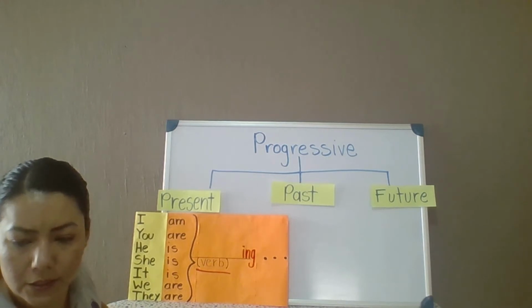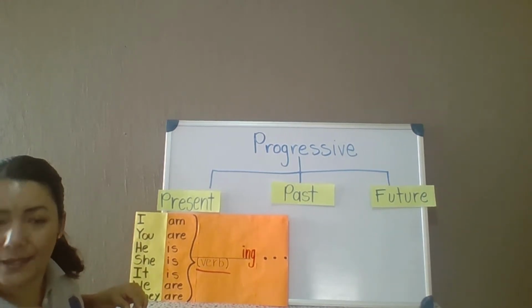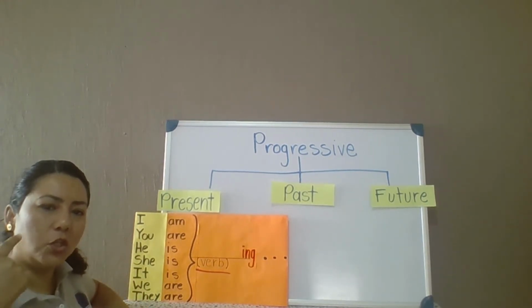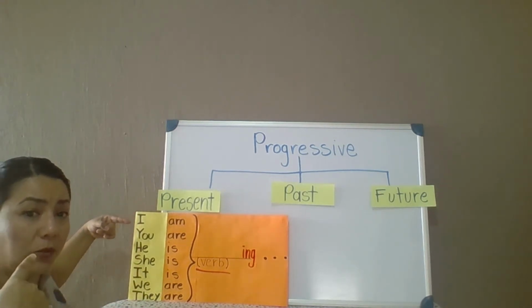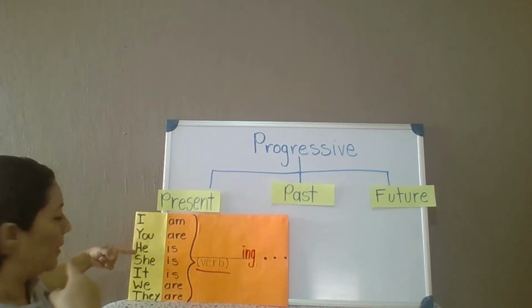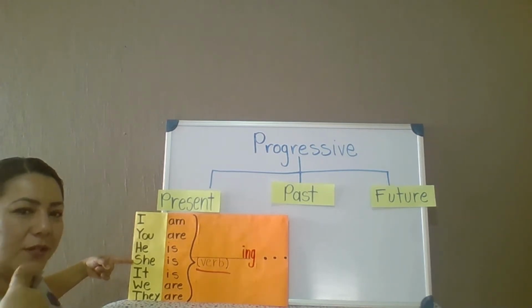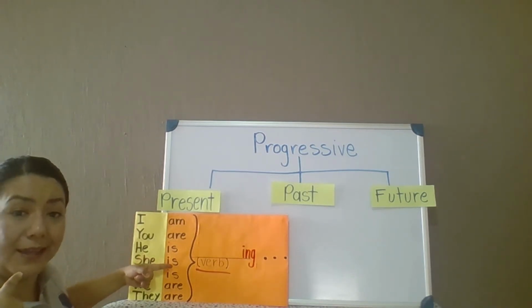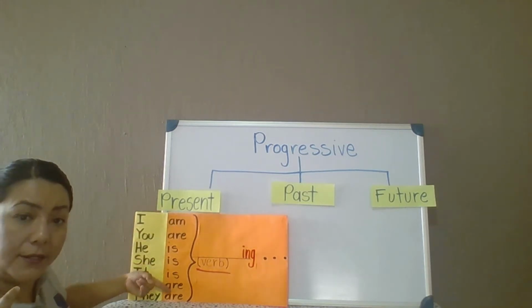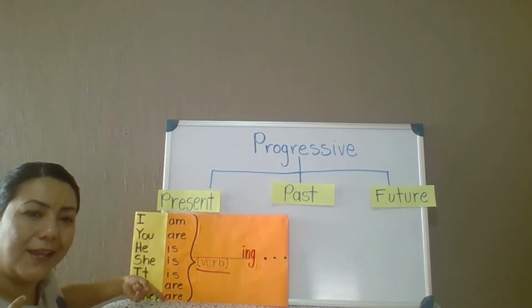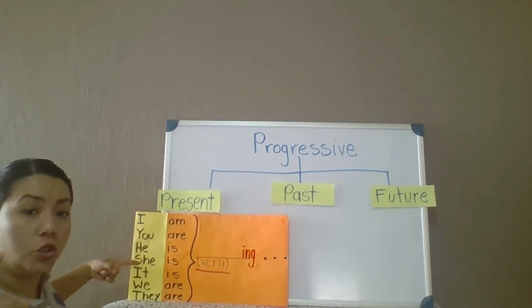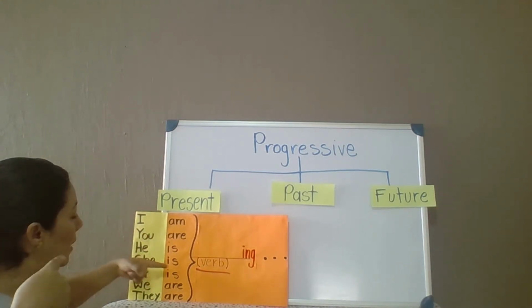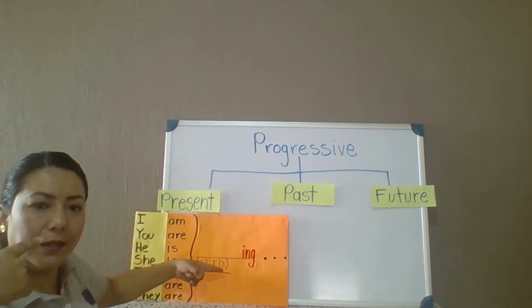Okay, so let's make a sentence. What is your teacher doing right now? We're talking about a teacher, so it is feminine, so it's she is this part right here. This part is the to be form. So this teacher, she is speaking.